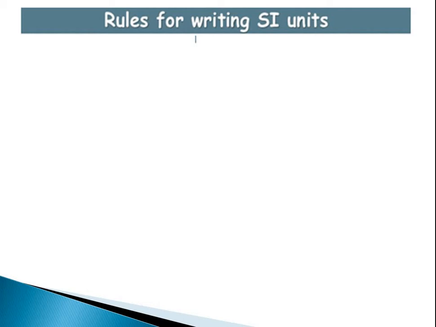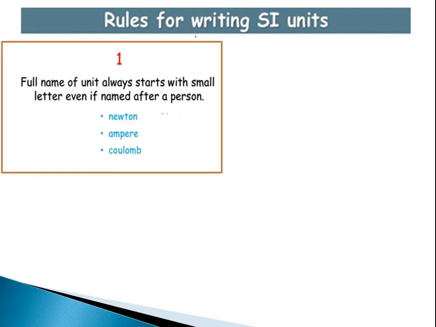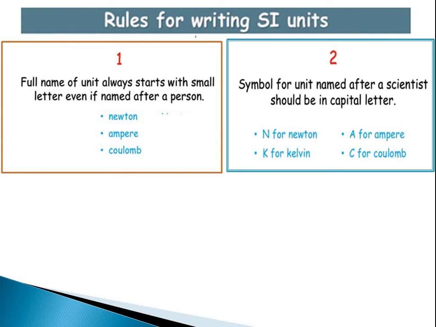Now there are some rules for writing SI units. First, the full name of a unit always starts with a small letter, even if the name is given after a person. For example, newton, ampere or coulomb are the names of some scientists, but they start with small letters whenever we write them in full form. Second, the symbol for a unit named after a scientist should always be a capital letter. That is, N for newton, K for kelvin, A for ampere, and C for coulomb.